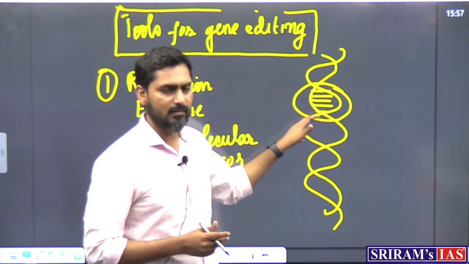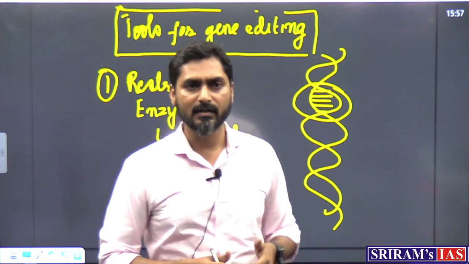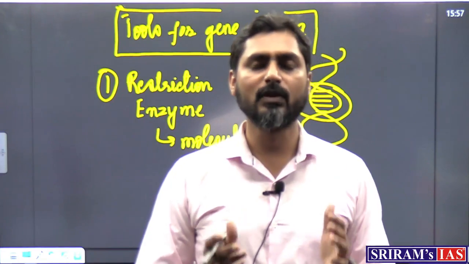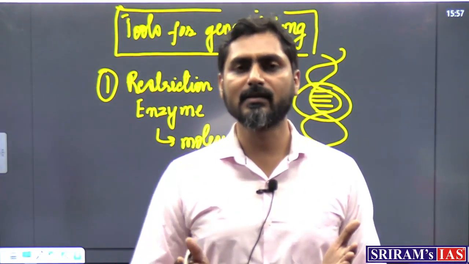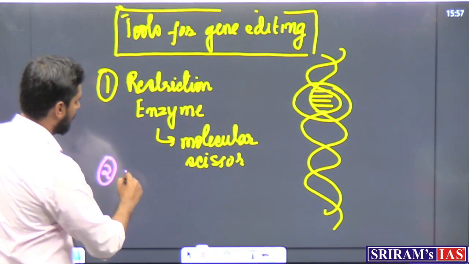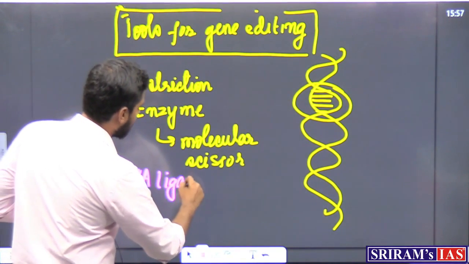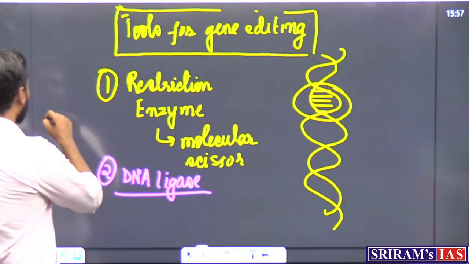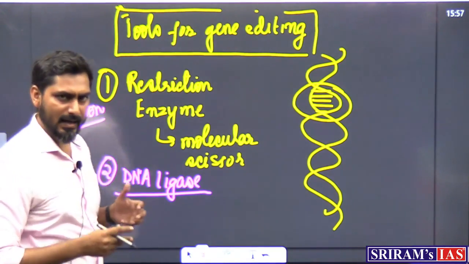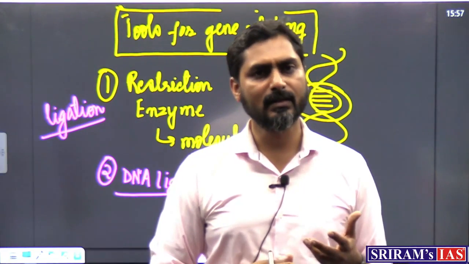Now when we cut this part, we will also need to join these parts. How will we join these parts? Again, in biology or in biotechnology, we use enzymes to join parts. For cutting parts you require an enzyme, for joining also you require enzymes. These enzymes are called DNA ligase. See, this term ligase or ligation essentially means joining. Ligation helps in joining.